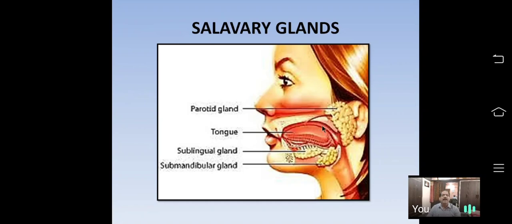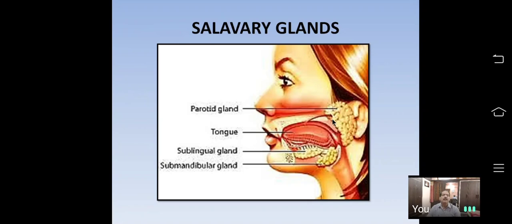Salivary amylase is also called ptyalin. What is the other name of salivary amylase? Ptyalin.